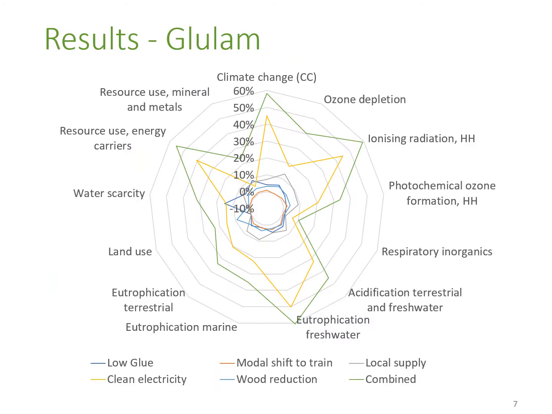This slide shows the results for glulam. The spider diagram shows the reduction potential measured in percentage for each strategy for different environmental footprint impact categories. For climate change, ionizing radiation, eutrophication of fresh water, and resource use, energy carriers, the reduction potential is about 60% with the combined strategy, the clean electricity being the most promising strategy. The respiratory inorganics impact category is difficult to reduce. In total, only 10% reduction is achieved with the combined strategy of several measures.